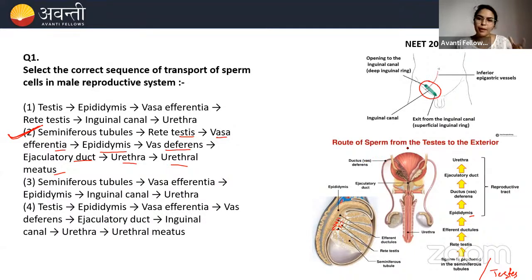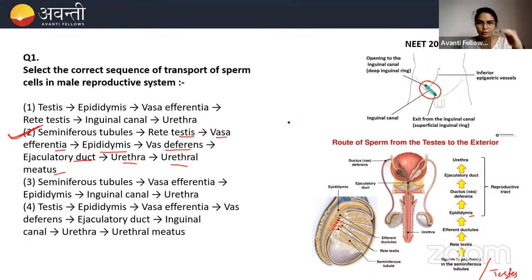Okay, so when the baby is in the 8th month, like I'm talking about the prenatal area, there will be the transfer, or you can say the descent, of testes to the scrotum. What I'm trying to say is the testis is not originated in the scrotum. The testis is descended or shifted to the scrotal bag. So from where, ma'am, does this testis originate? The testis originates from the abdominal wall in the lumbar region.